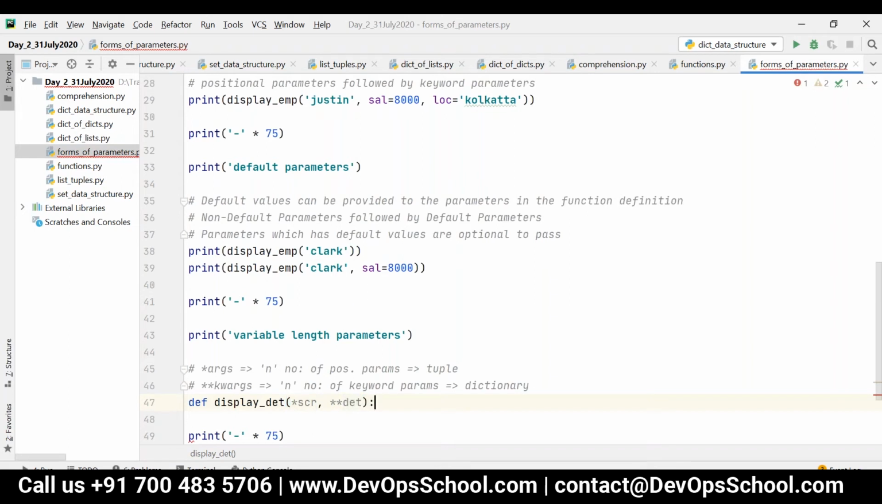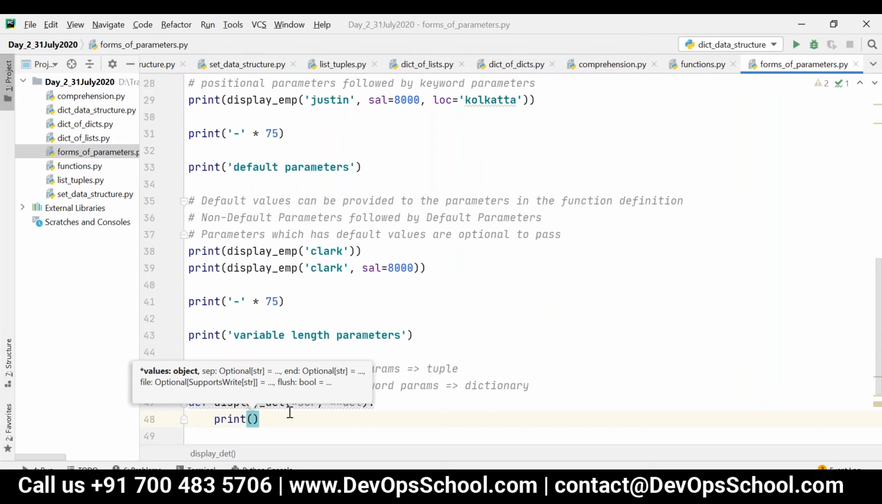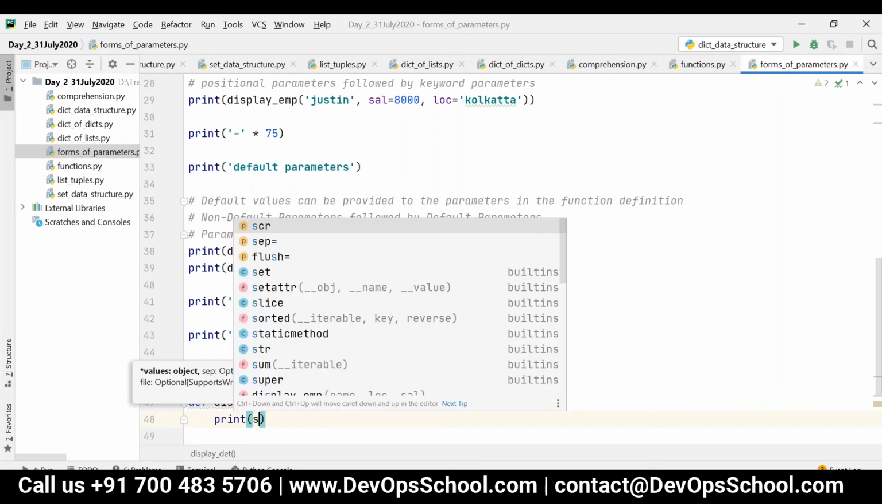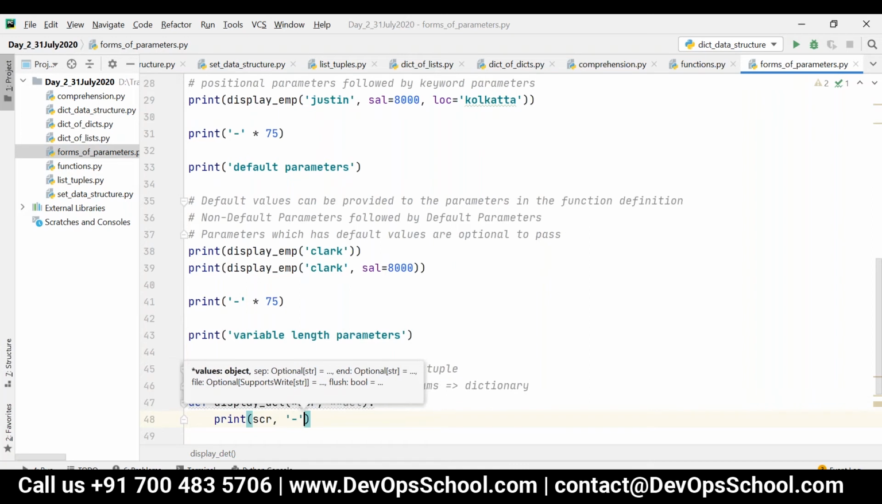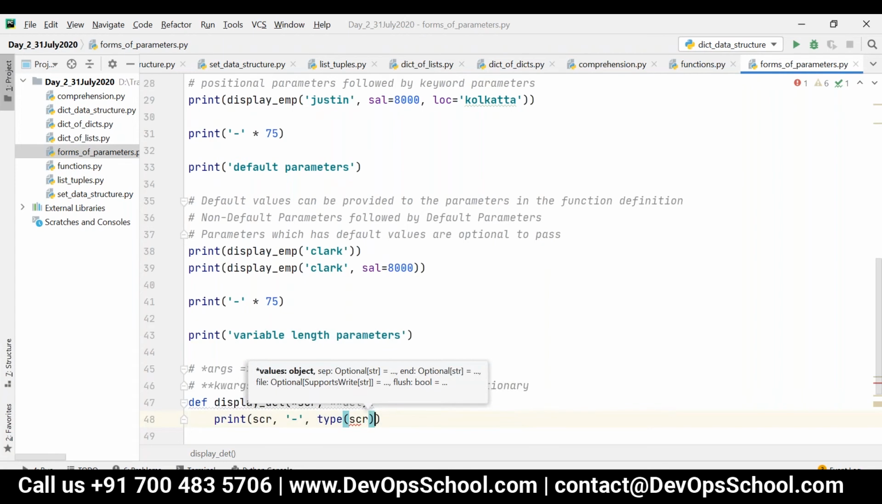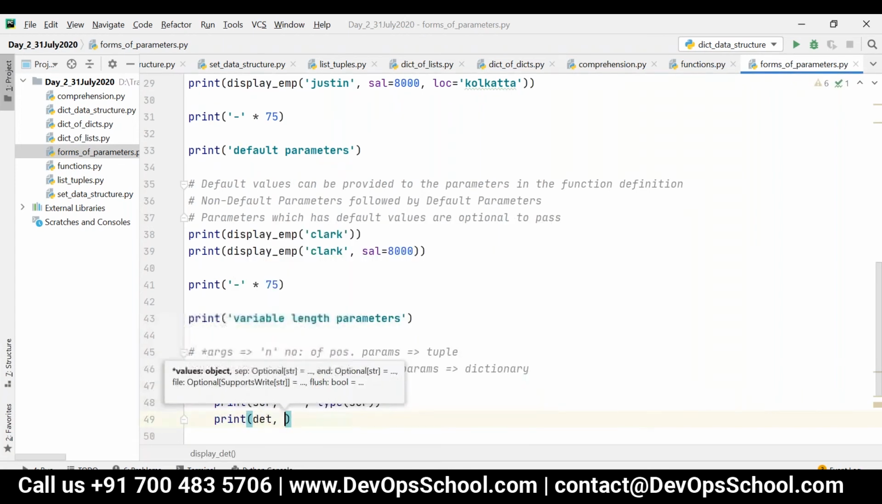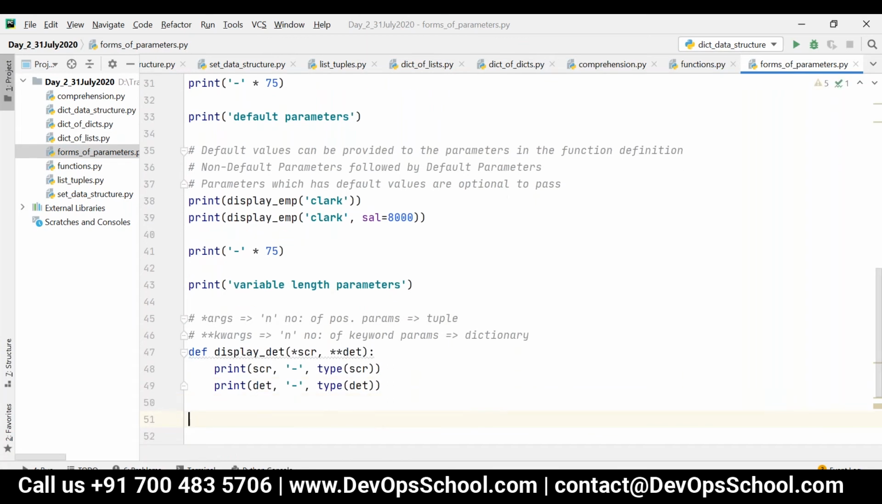Okay, now let me print. It is not required to use star and double star when you want to print those variables. I can just say scr, and then type of scr, and then whenever I say det, I can say type of det. Now let me call this function. First let me call without passing any parameter or just passing any number of parameters.